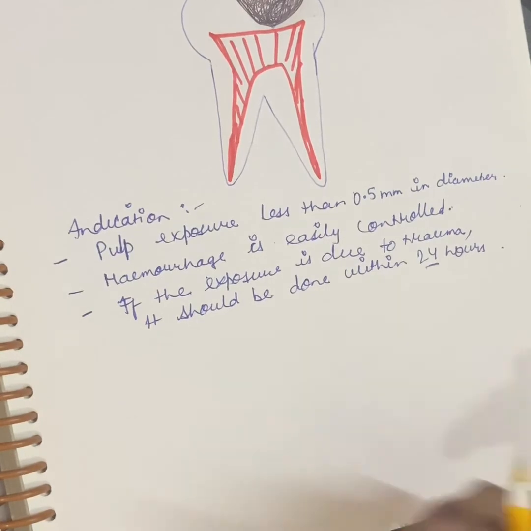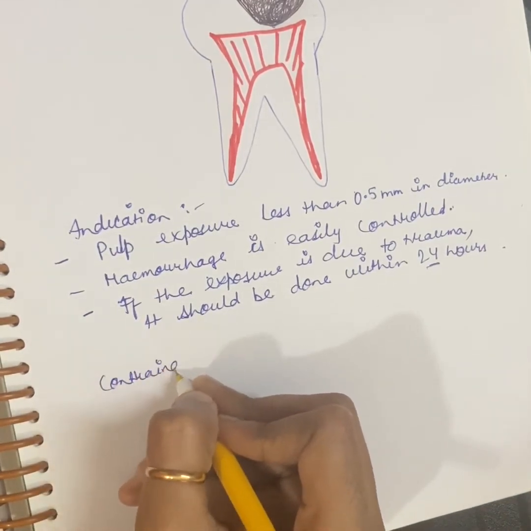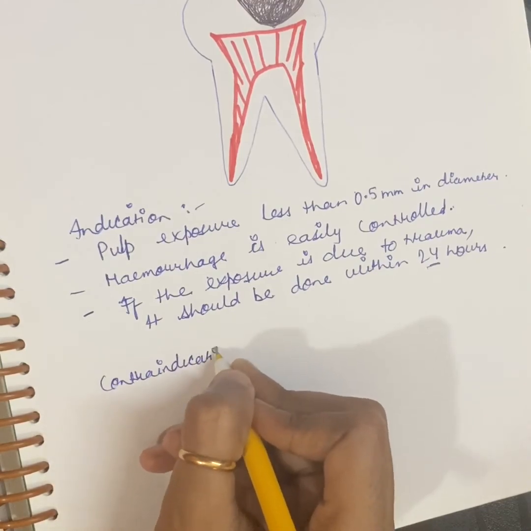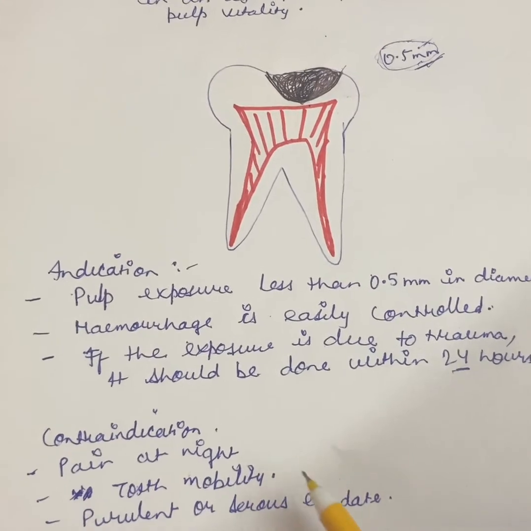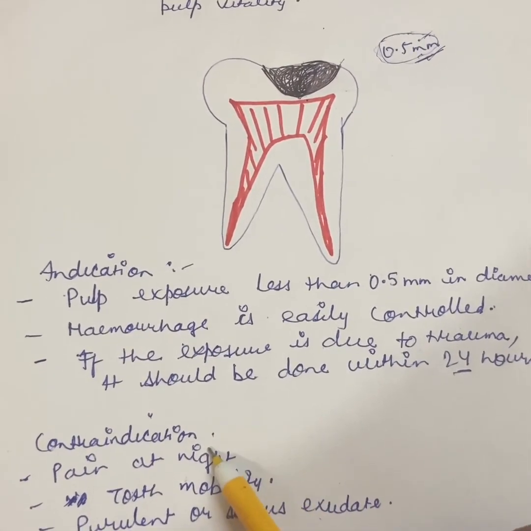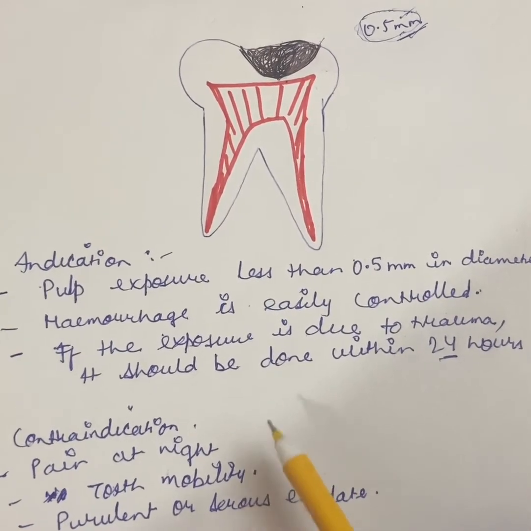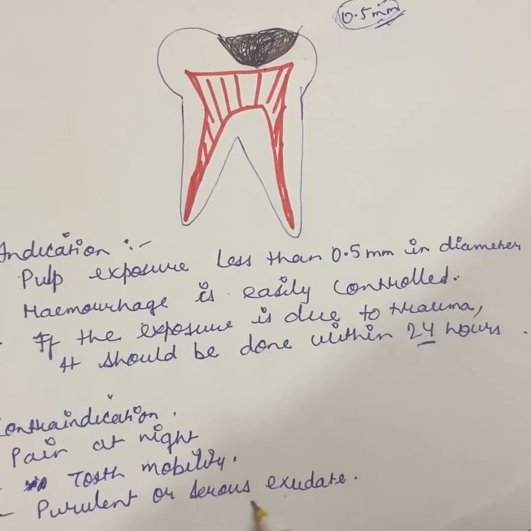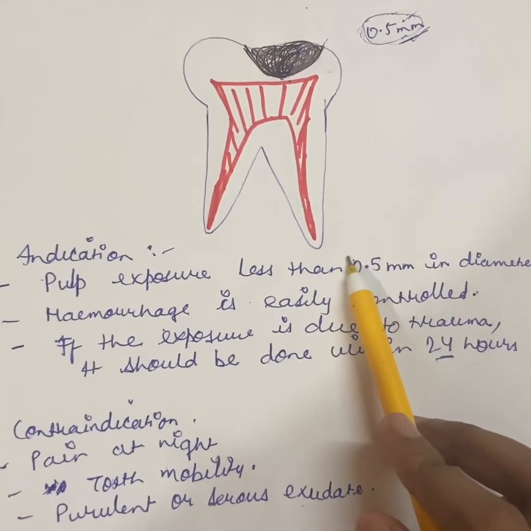What will be the contraindications? Now these three are the contraindications. What are these? There should be no pain at night. If there is pain, it will come under contraindication. If there is tooth mobility, then you can't do this process. If there is purulent or serous exudate, then you can't do direct pulp capping.